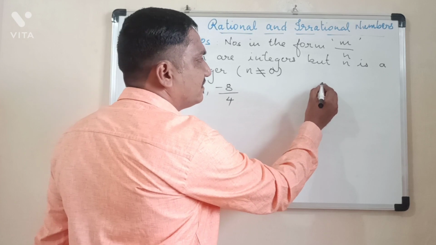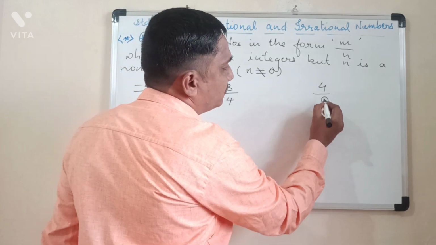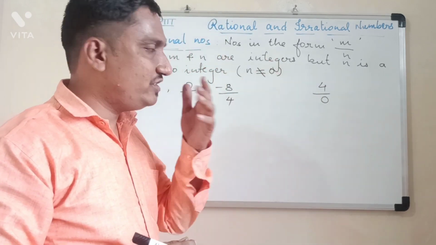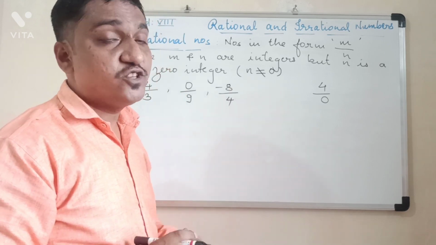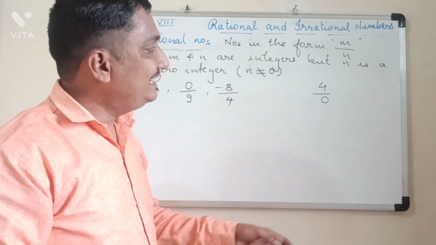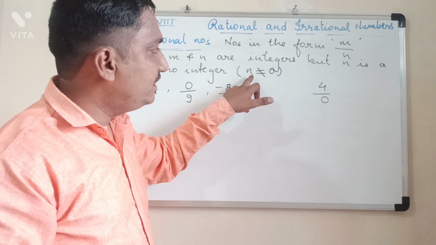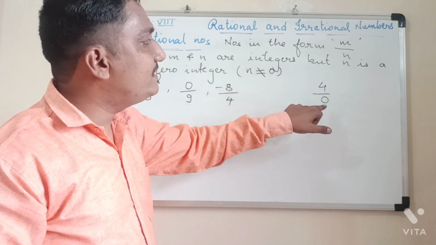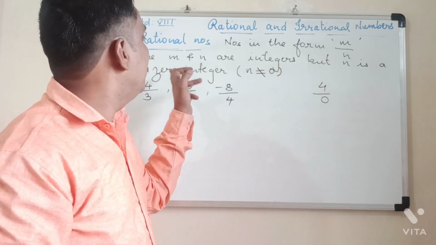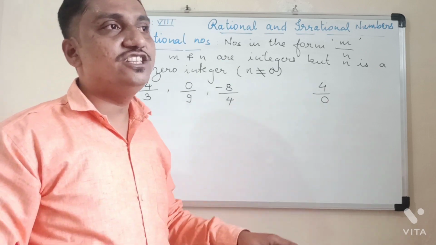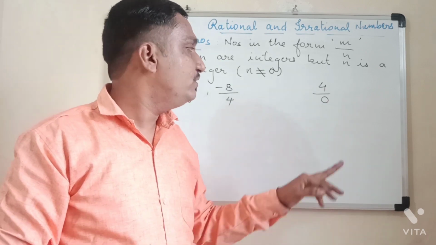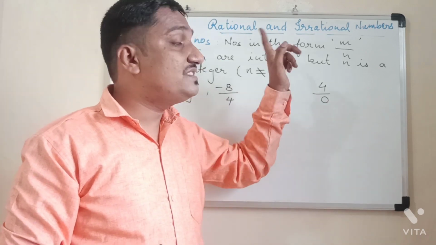Now if I write 4 upon 0. 4 is an integer. 0 is also an integer. But the denominator is 0. It is told that the denominator should not be 0. It should be a non-zero integer. Non-zero integer means it can be negative, it can be positive, but not 0. But here we have 0.